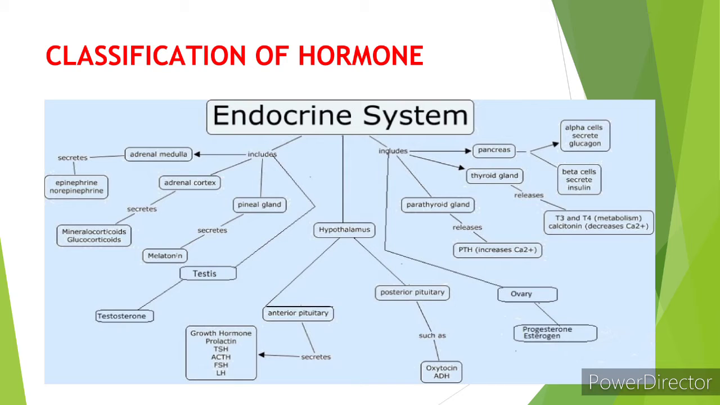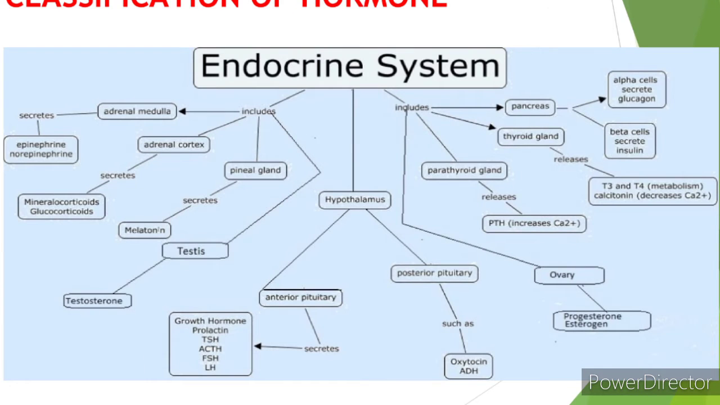The endocrine glands secrete a number of hormones. First is the hypothalamus. From the hypothalamus, they are categorized into the anterior and the posterior pituitary gland. The anterior pituitary gland secretes growth hormone, prolactin, thyroid stimulating hormone, adrenocorticotropic hormone, follicle stimulating hormone and the luteinizing hormone. The posterior pituitary gland secretes oxytocin and ADH.